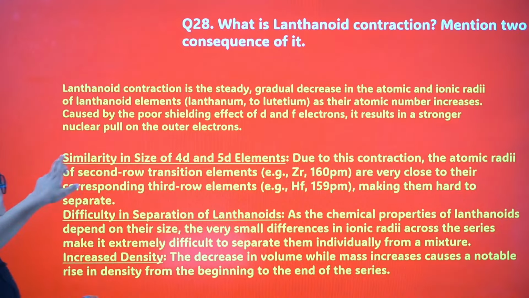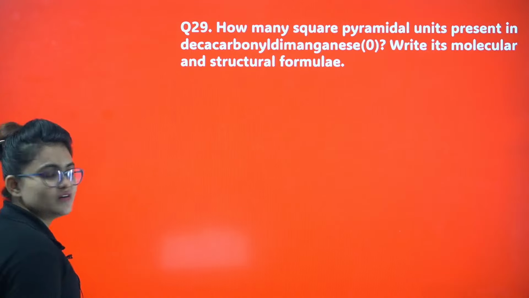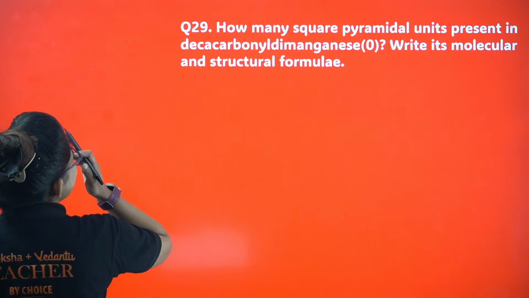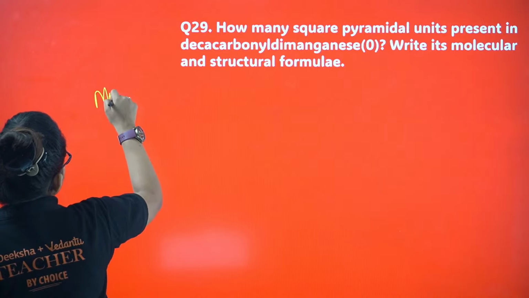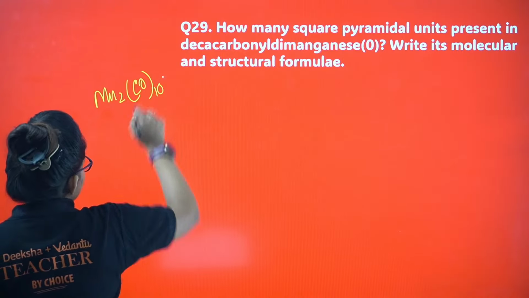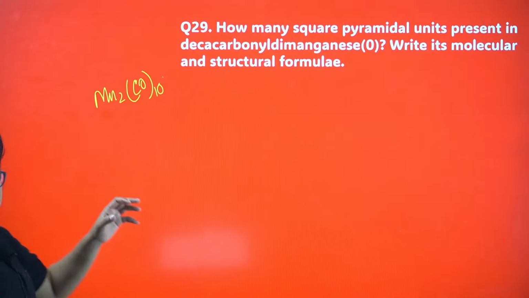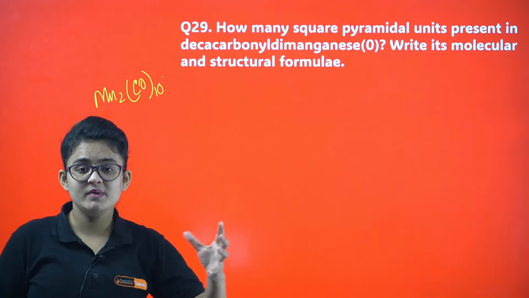Let's proceed. Okay, how many square pyramidal units are present in decacarbonyl dimanganese(0)? Write the molecular and structural formula. What is the molecular formula? Decacarbonyl dimanganese(0): Mn2(CO)10, right? This is the formula. Basically, if you draw the structure, two square pyramidal units are attached.